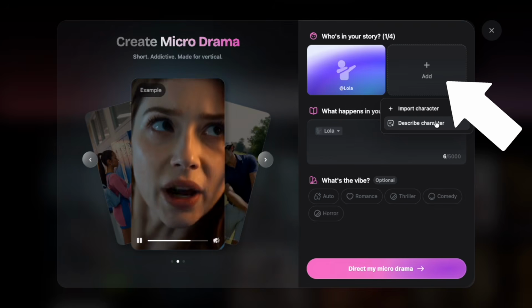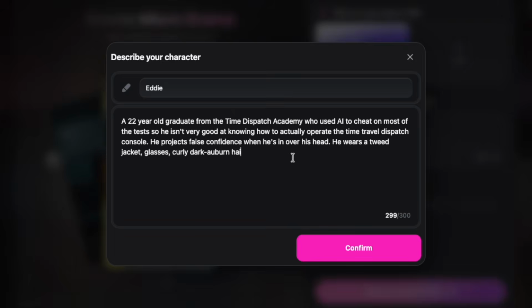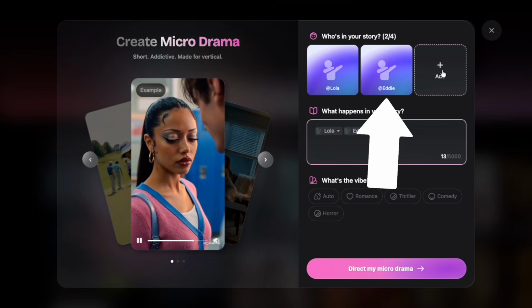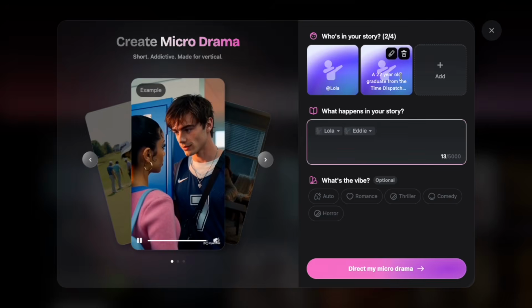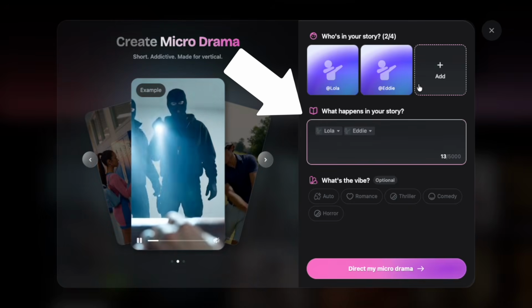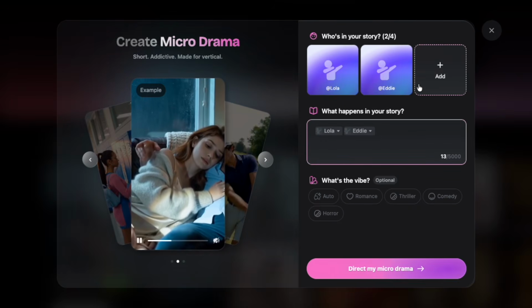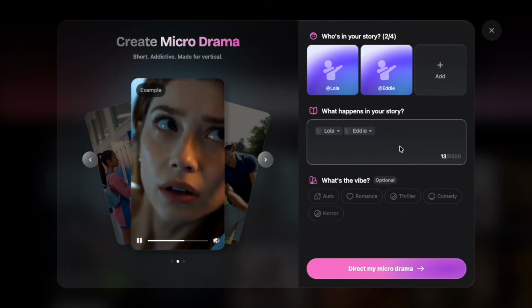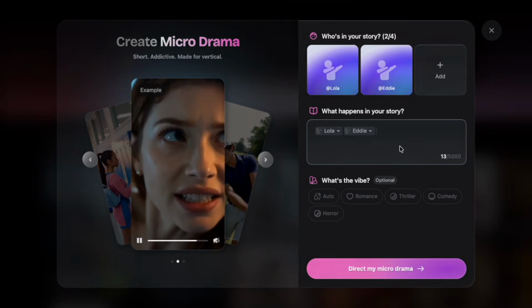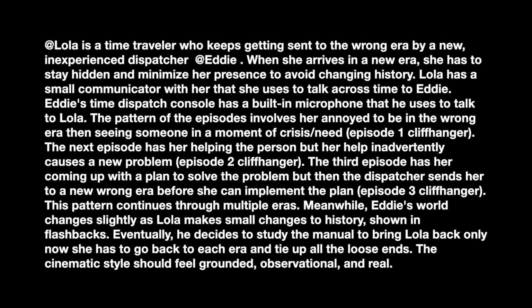And now the time dispatcher, we'll call him Eddie. He used AI to cheat on his tests at Time Dispatch Academy, so he's bad at actually operating the console. So we've got Lola and Eddie. We'll be able to add more characters later. Now I'm going to give Director my story idea using natural language, just like I would if I were describing the story to a friend. I came up with this, which took another 15 minutes or so.